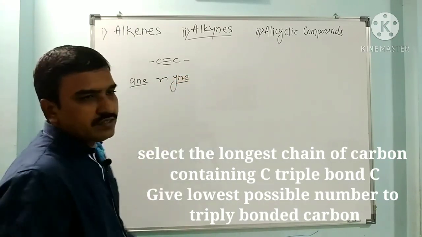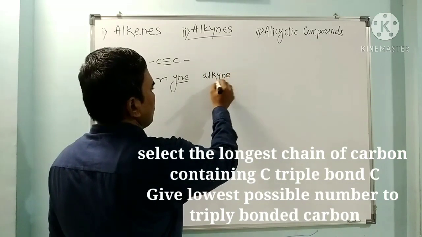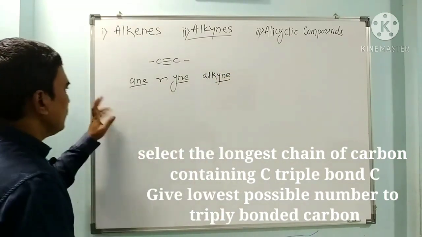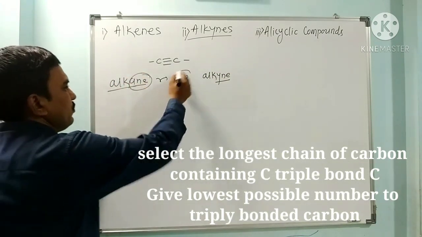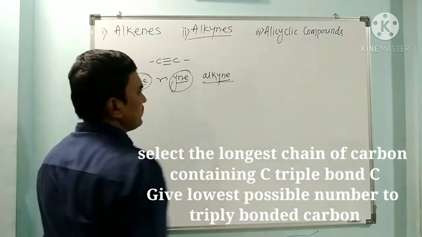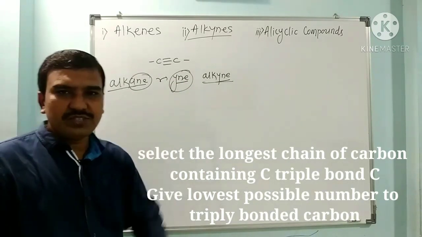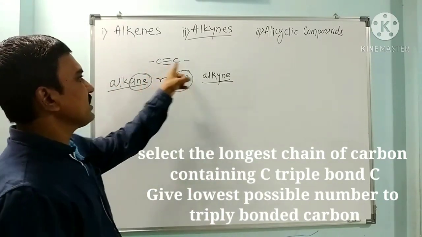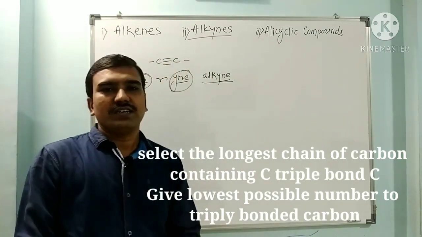The suffix is Y-N-E. So these are called alkynes, unsaturated hydrocarbons containing a carbon-carbon triple bond. So here this is an alkyne.